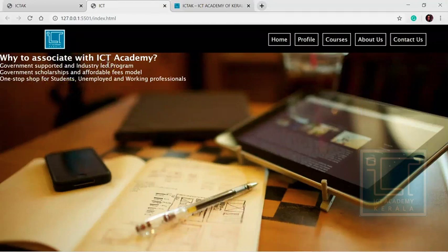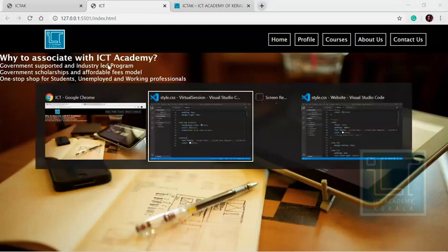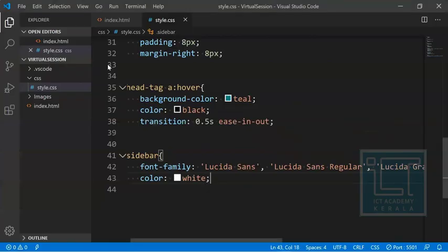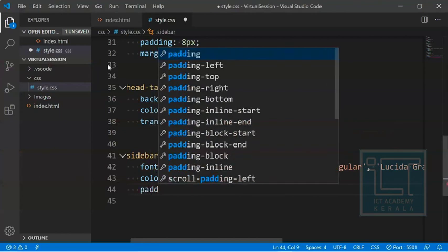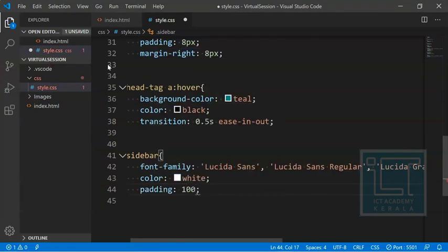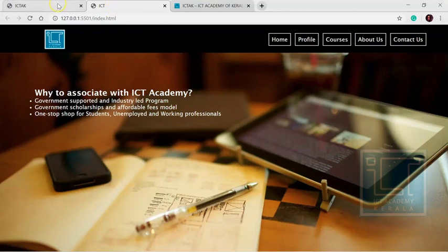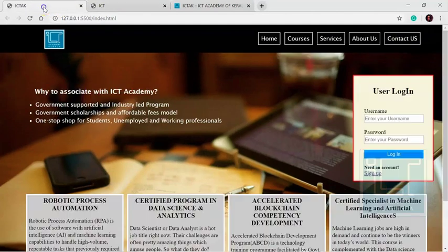Okay, fine. Then we have to set enough padding. So I would like to set the padding to around 100 pixels. Let's check it out. Okay, yeah, this is what it actually is.